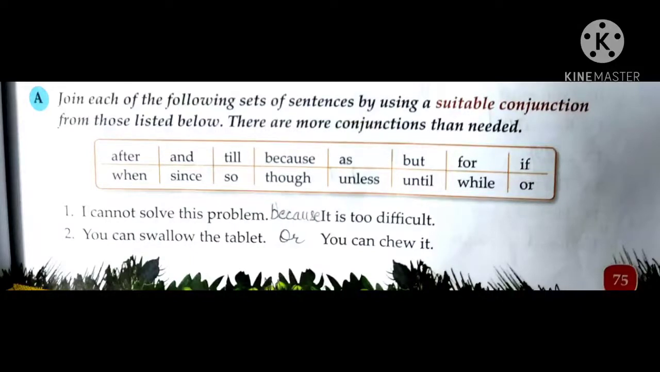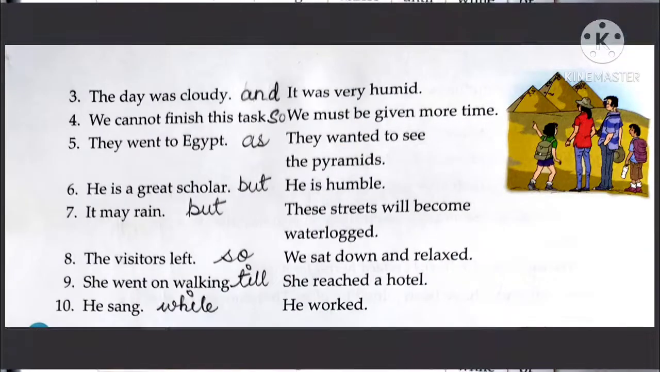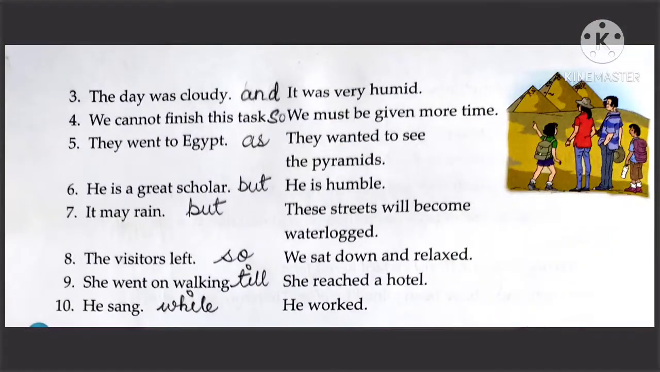First one will be: I cannot solve this problem because it is too difficult, and second one will be: you can swallow the tablet or you can chew it. Now let's have a look at other sentences. Third one is: the day was cloudy, it was very humid. So these two sentences will be combined with the help of conjunction, and fourth sentence will be: we cannot finish this task, we must be given more time.